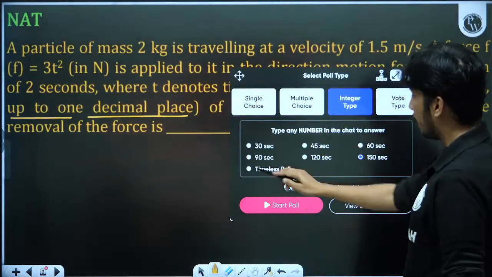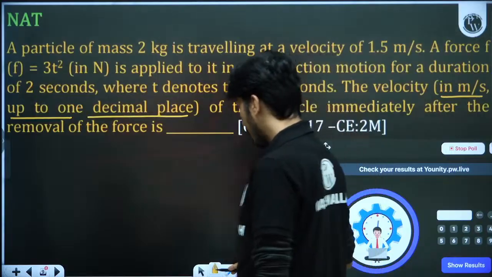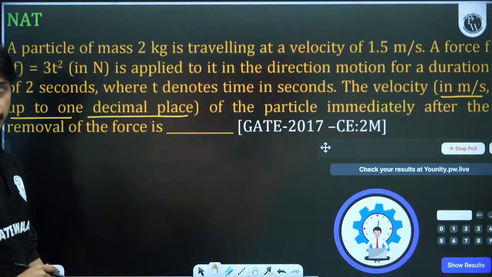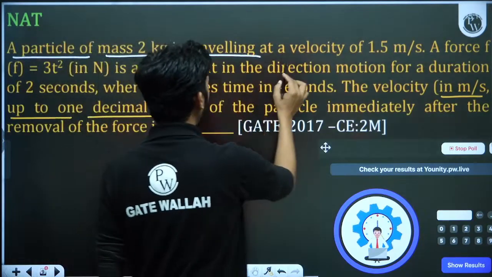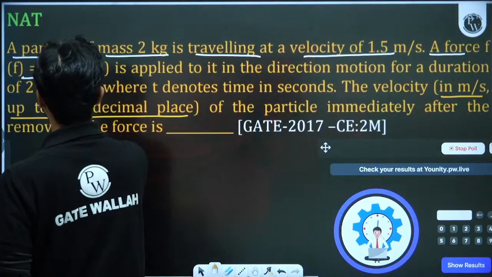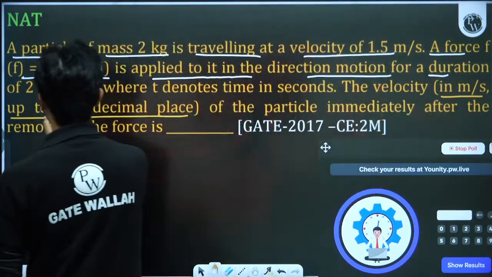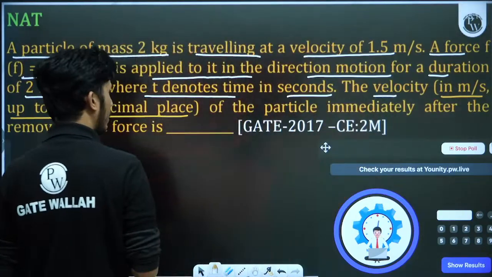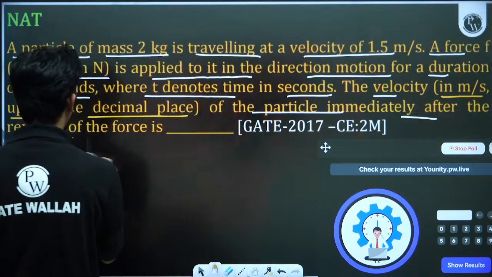So I'm creating the poll, and it is a timeless poll. Why timeless poll? Because I know that this question will take time to solve. So a particle of mass 2 kg is traveling at velocity 1.5 meter per second. If force F equal to 3t square in Newton is applied in the direction of motion for a duration of 2 seconds, where t denotes the time in seconds, find the velocity in meter per second up to 1 decimal place of the particle immediately after the removal of the force.